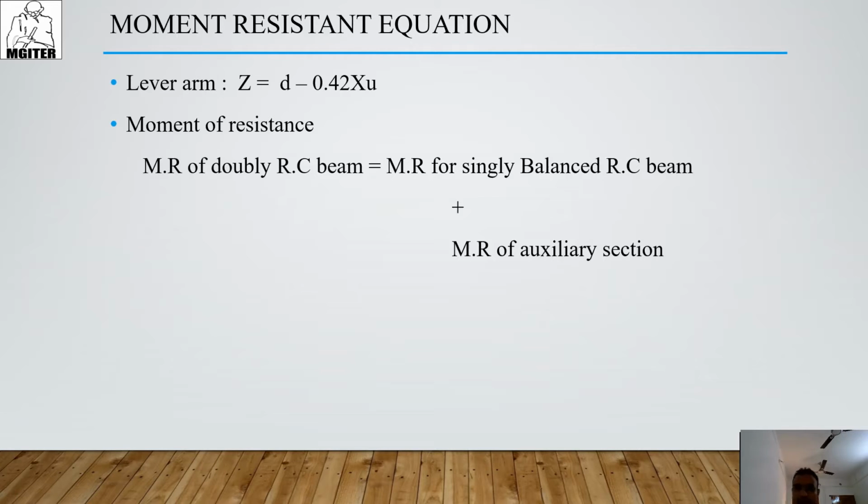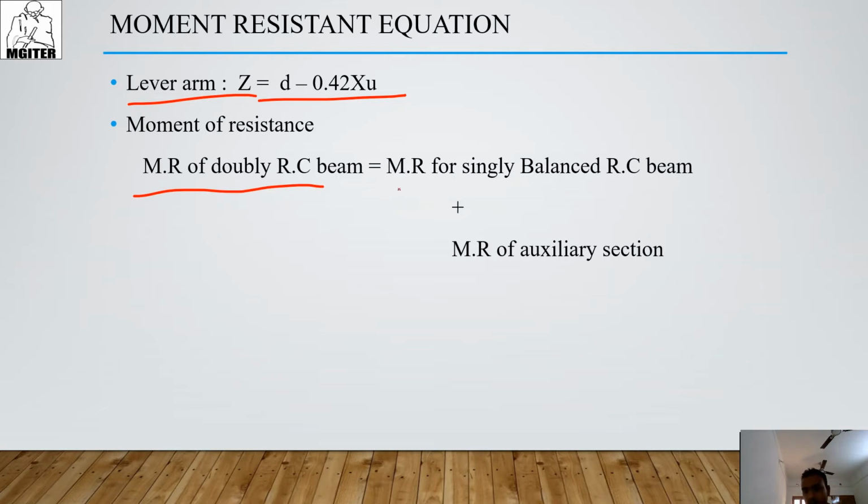Okay, the second topic is the moment resistance equation for the doubly reinforced beam. Here is the lever arm. The lever arm equation is the same as in the singly reinforced beam, D minus 0.42 XU. How we get this equation we discussed in the previous lecture. Then we calculate the moment resistance of the doubly reinforced beam.